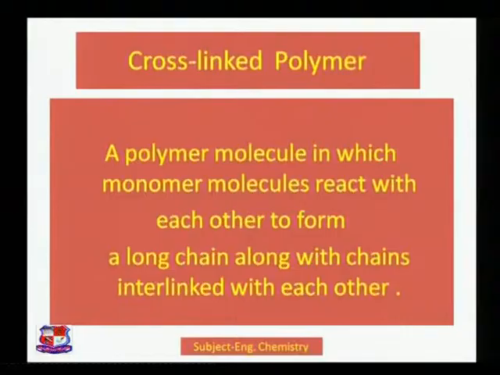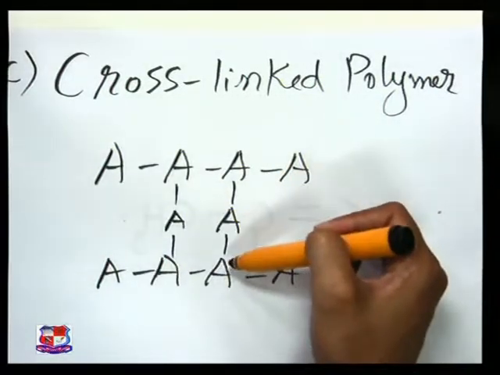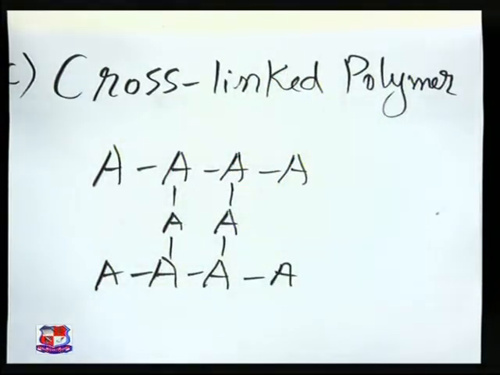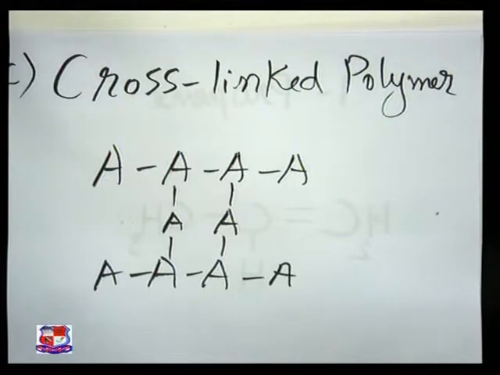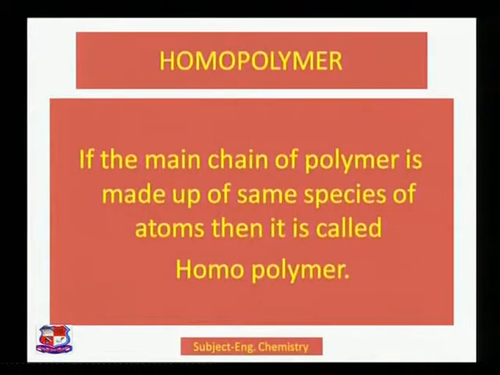Now we can see the definition: a polymer molecule in which monomer molecules react with each other to form a long chain along with chains interlinked with each other. You can see here there is interlinking of the chains. Due to this interlinking, the nature is found to be very hard. Now the next one is the homopolymer concept.